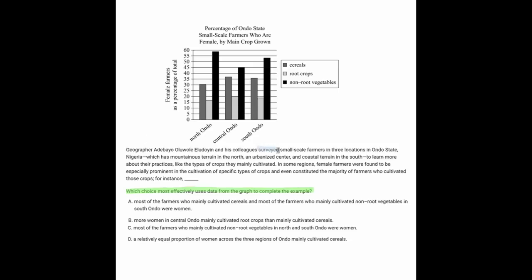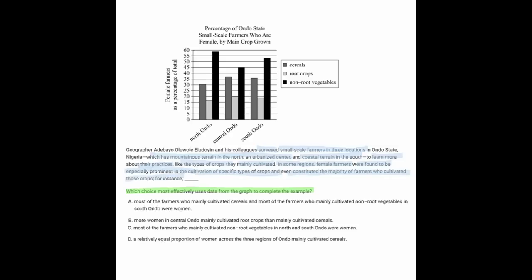These researchers surveyed small-scale farmers in 3 locations in an area which has mountainous terrain in the north, an urbanized center, and coastal terrain in the south, to learn more about their practices, like the types of crops they mainly cultivated. In some regions, female farmers were found to be especially prominent in the cultivation of specific types of crops, and even constituted the majority of farmers who cultivated these crops.